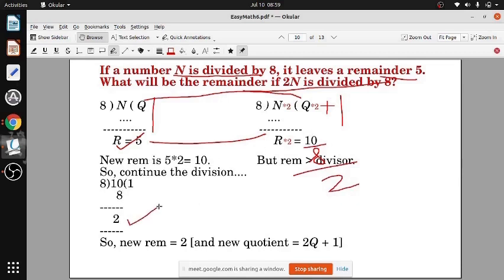अब clear हुआ बेटी? Yes, sir. So whenever you see that remainder is bigger, you continue the division. खाली division को continue करना है और कुछ नहीं करना.